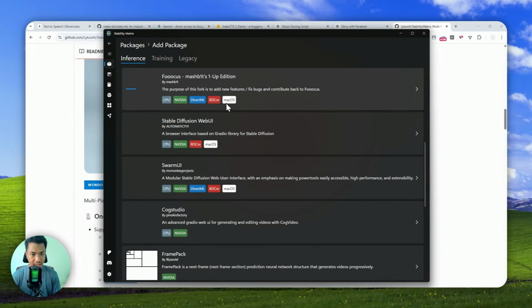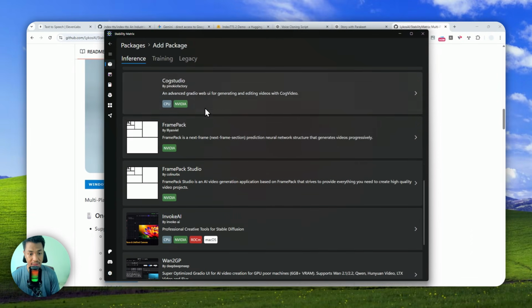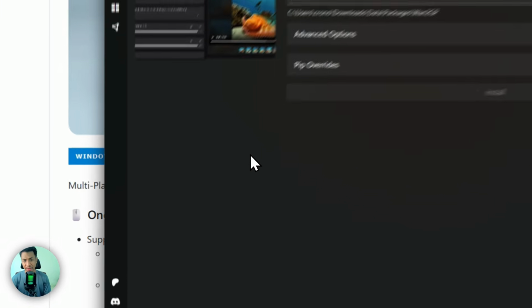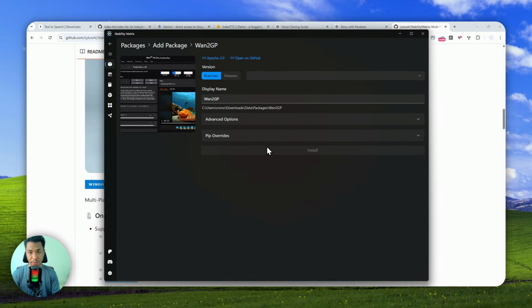Now click packages and then go to add package. Let's scroll down and find an option called 12GB. So this is available for both NVIDIA and AMD. And you can click the install button and it will download everything to run this AI tool. We're not downloading the AI model yet. We're just downloading a tool that can run the AI model, and the name of that tool is 12GB.